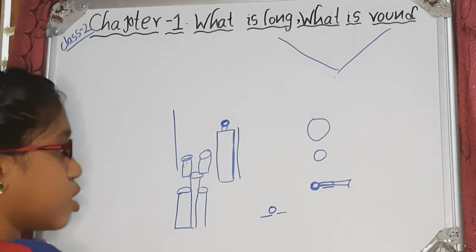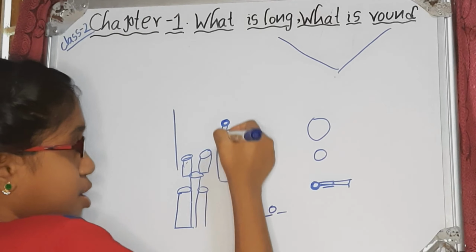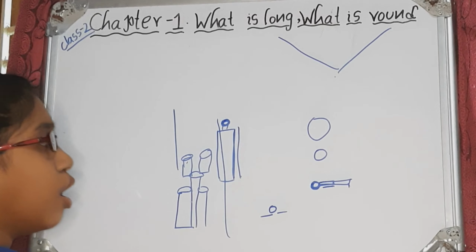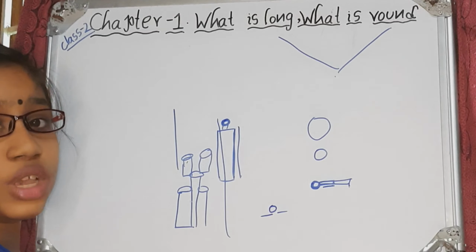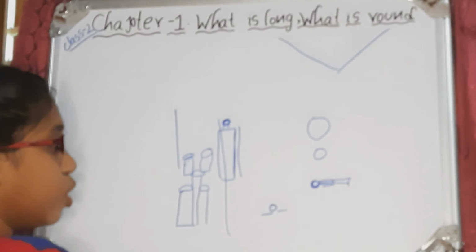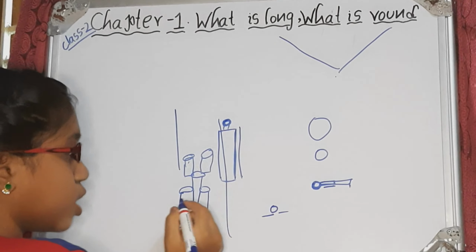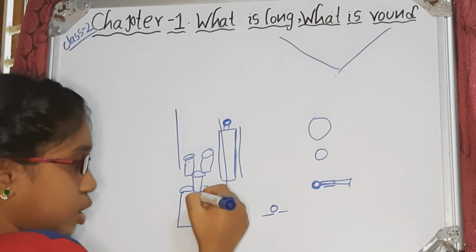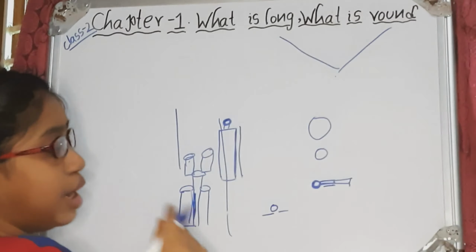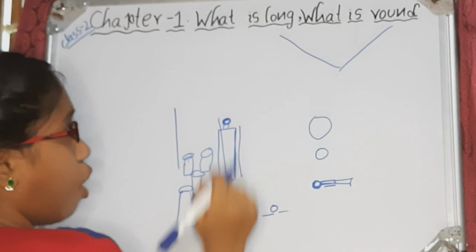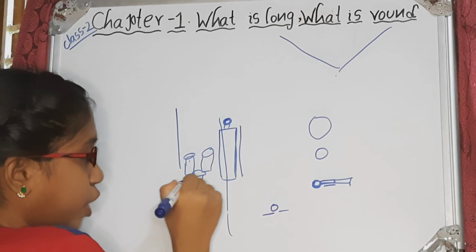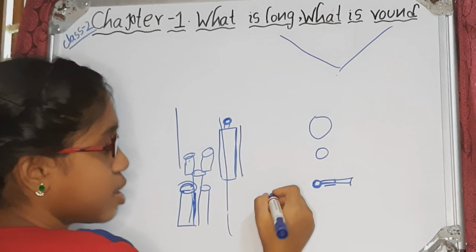So we calculate how much long, means how much length we have built. We count the number of cans also. The side of the can will be length, means long, and the top of the can would be circle, means round.